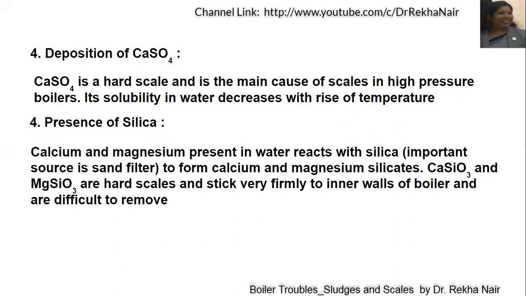That will form calcium silicate and magnesium silicate. This calcium silicate and magnesium silicate both are hard scales and stick very firmly to the inner walls of the boiler. And all the scales are very difficult to remove. And this will cause main problems in the heating process of the boiler, and the safety of the boiler will also be decreased because of this scale formation.